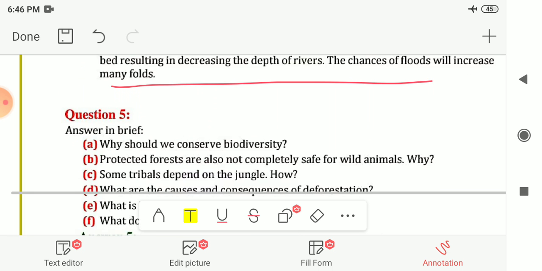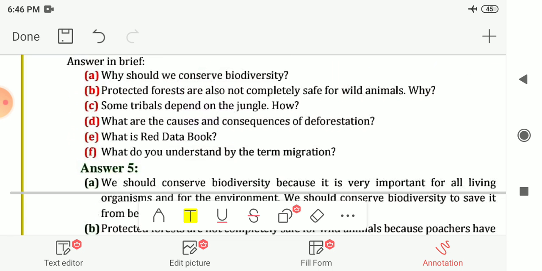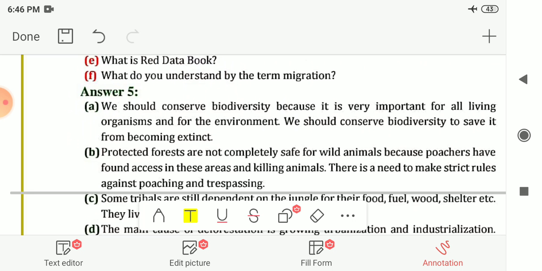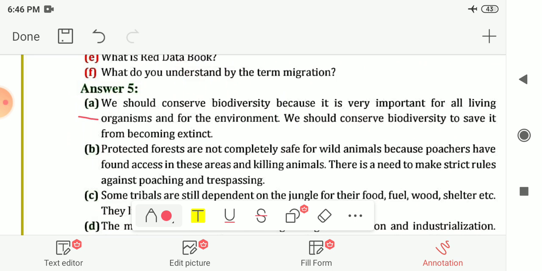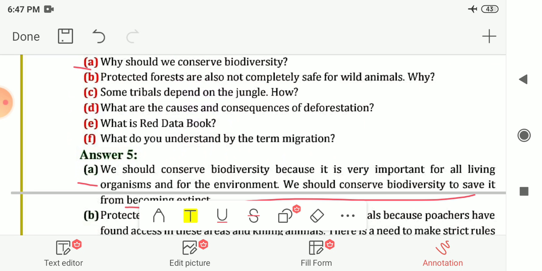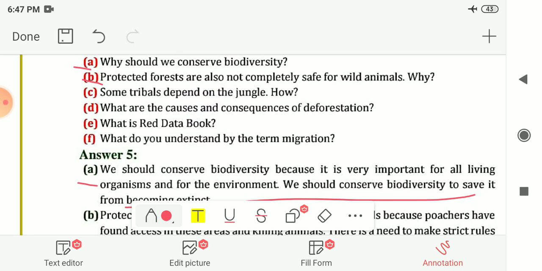Next is question number 5, answer in brief. The first one is why should we conserve biodiversity? So we should conserve biodiversity because it is very important for all living organisms and for the environment, and we should conserve biodiversity to save it from becoming extinct. Next is protected forests are also not completely safe for wild animals.